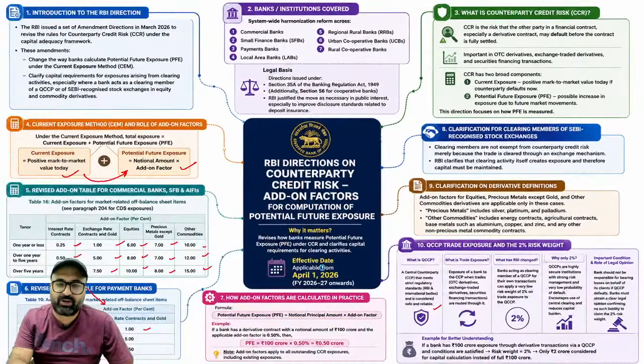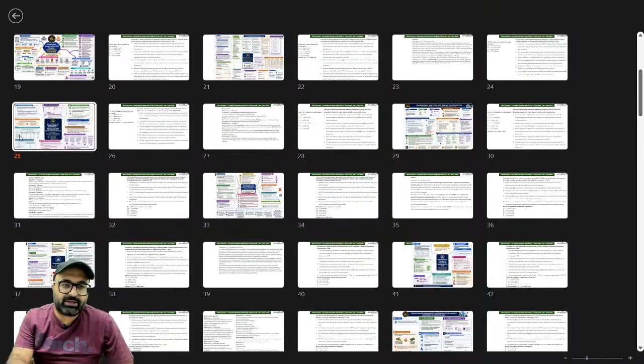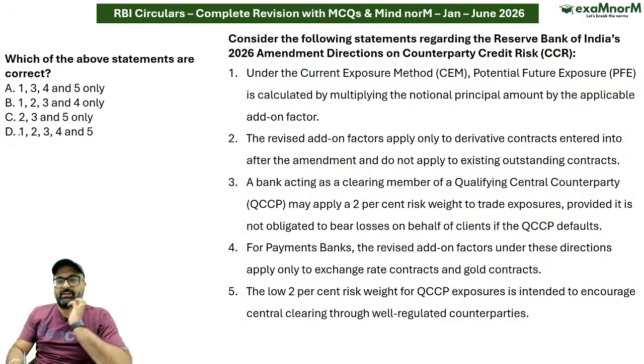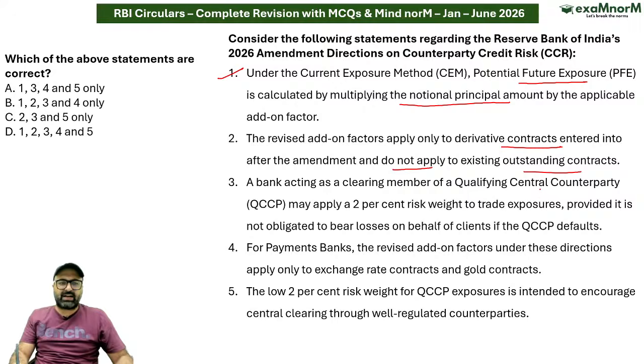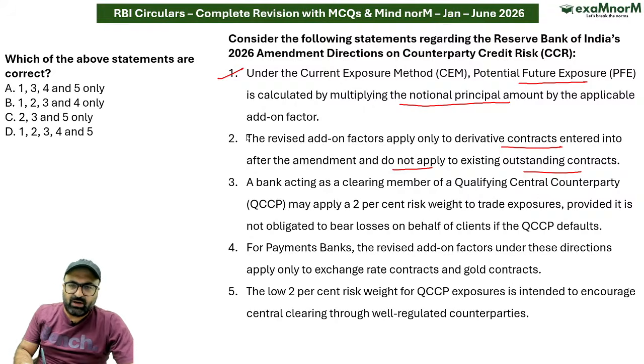अब इसके basis पे if I go with the question, the question says that under the current exposure method, potential exposures or potential future exposure is calculated by multiplying the notional principal amount by the applicable add-on factor. This is correct. The revised add-on factor apply only to derivative contracts entered into after the amendment and do not apply for the existing outstanding contracts. This is wrong.